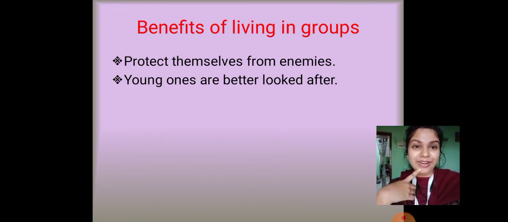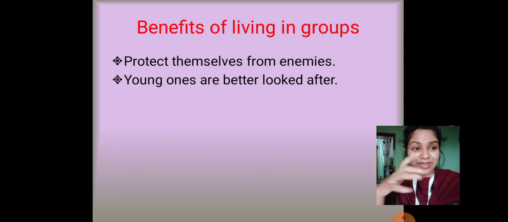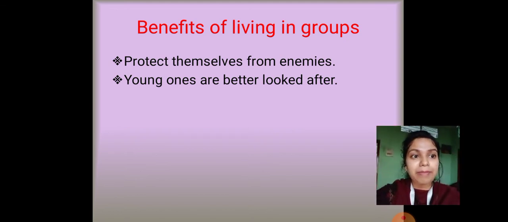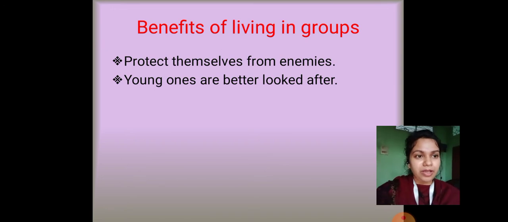So we had learned in our previous classes, and we had also discussed this topic. Remember that when animals live in groups, they can protect themselves better from the enemies. When a bison lives in a big huge group, it becomes very difficult for an animal like a tiger to attack them. They attack them all right, but when they live in groups, then those lone animals, like bears, tigers, leopards, cannot attack them easily. And the young ones are better looked after.